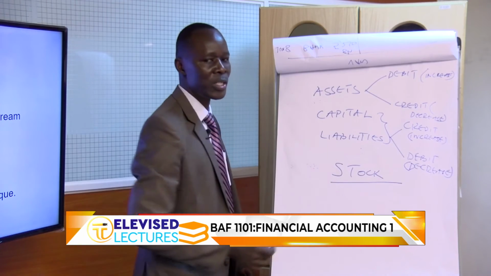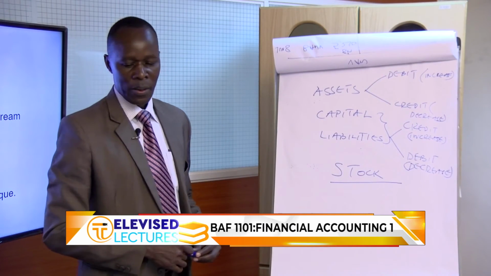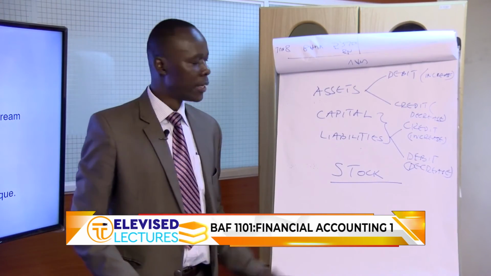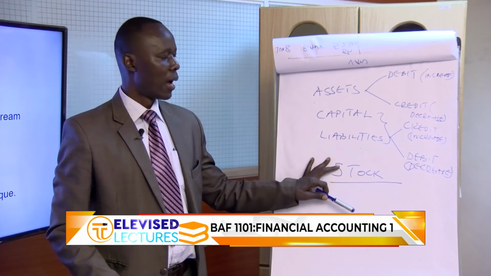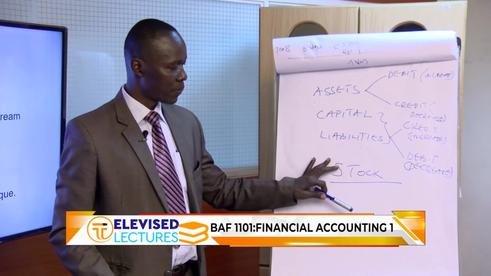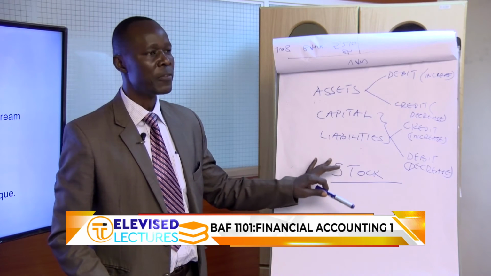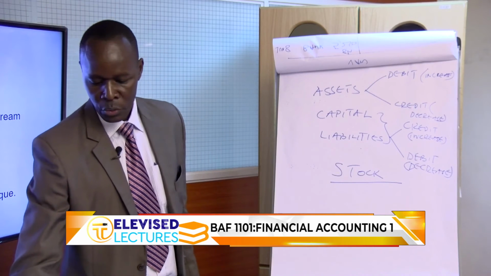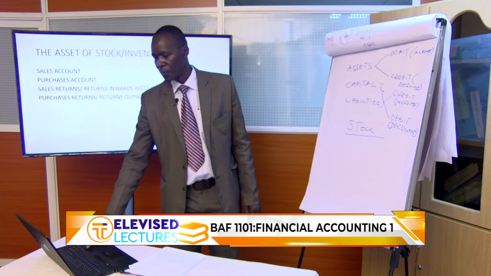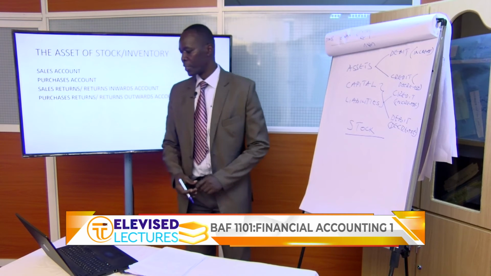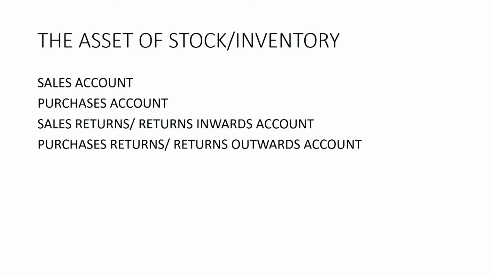For good reason, we don't have a stock account. But any movement in stock is shown in 4 different accounts. So which are these 4 accounts? There is the sales account. If you sell any stock, you record it in the sales account. From our point of view, an asset of stock is decreasing when you sell.